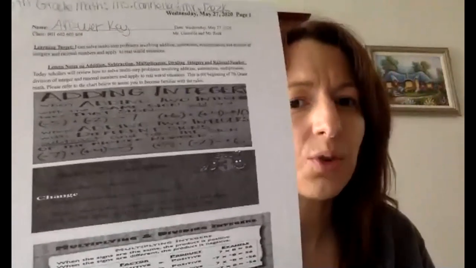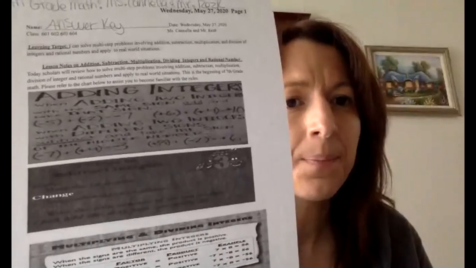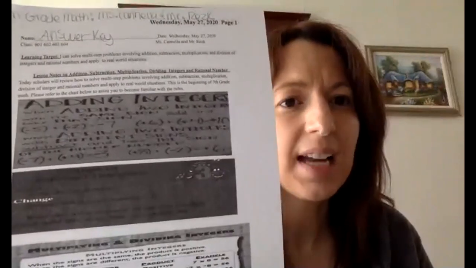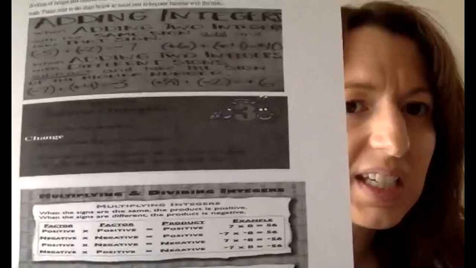When we are adding integers, there are 2 rules. When the signs are the same, you keep the sign and add. When the signs are different, you keep the sign of the higher number and you subtract. That's for addition. When you are subtracting integers, you keep the first number, change the subtraction sign to an addition sign, and change the sign of the second number. You're doing the additive inverse. We use keep, change, change for subtracting integers, KCC, because you're doing the additive inverse.